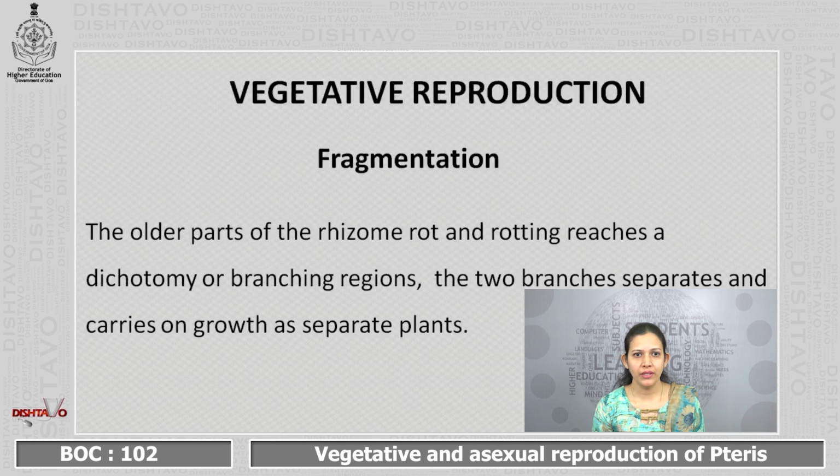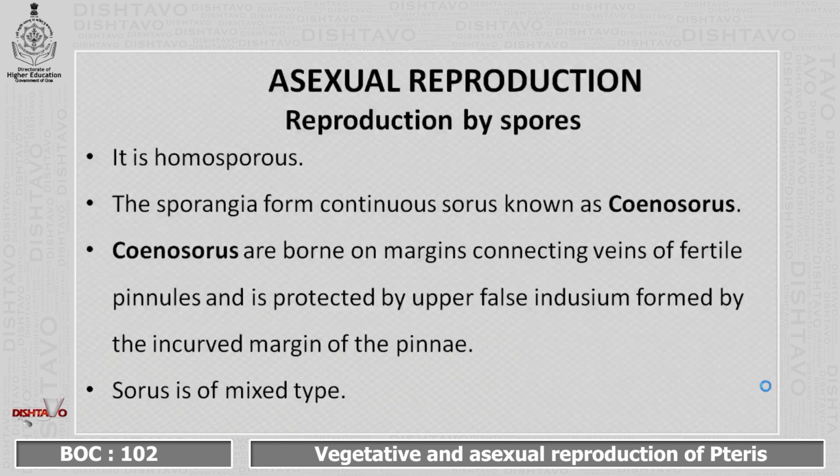Moving on to the first one, that is vegetative reproduction. Vegetative reproduction in Pteris usually takes place by means of fragmentation. The older parts of the rhizome rot, and rotting reaches a dichotomy or branching region. The two branches separate and carry on growth as separate plants. The next type of reproduction is asexual. Asexual reproduction in Pteris takes place by means of spore formation.